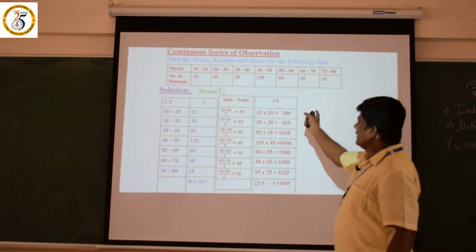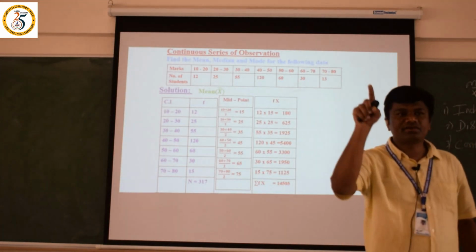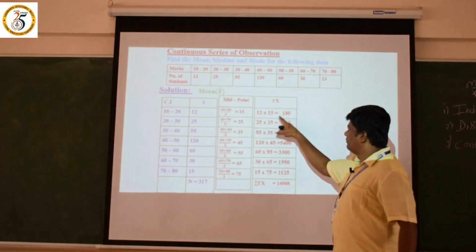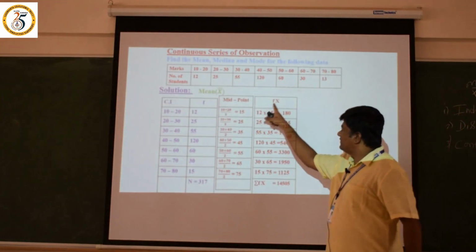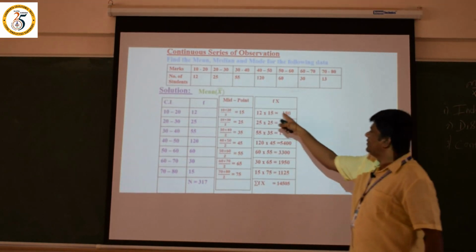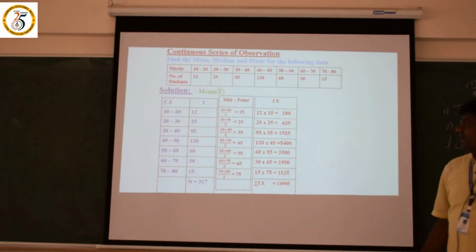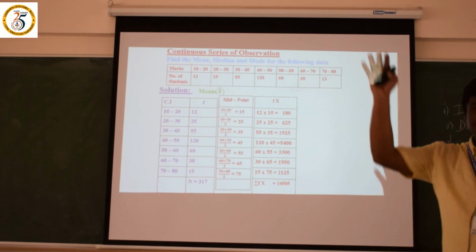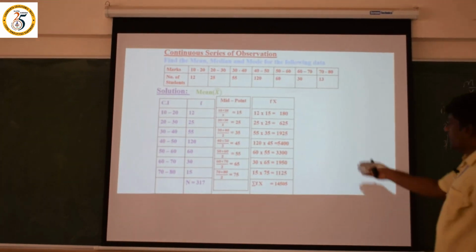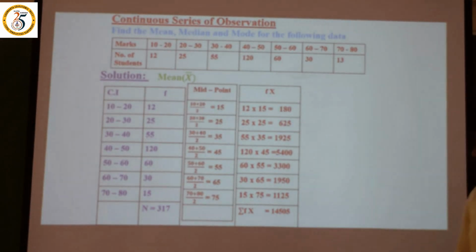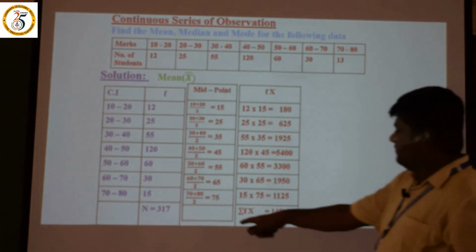Now we will go for fx, because the formula is x bar is equal to sigma fx divided by n. For fx, what is the f and what is the x? F value is 12, x value is 15. 12 into 15, the answer is 180. Again 25 into 25, 625. The remaining are as they are. The total, sigma fx value, is 14,505. This is the fx value, and this is the n value.